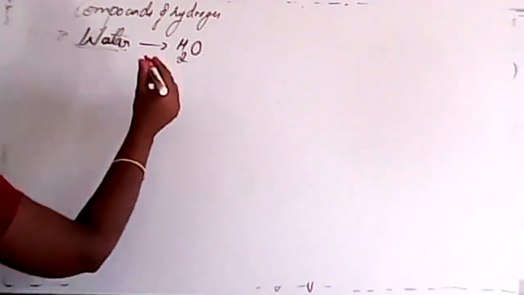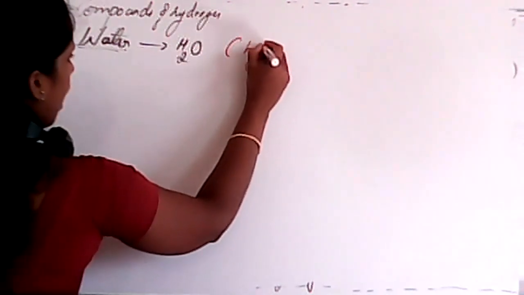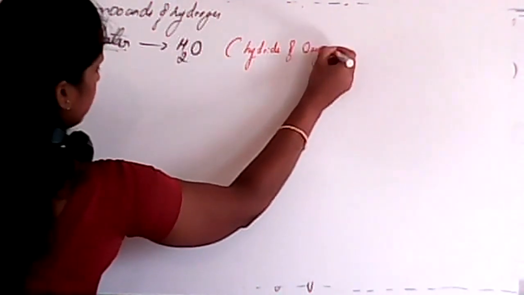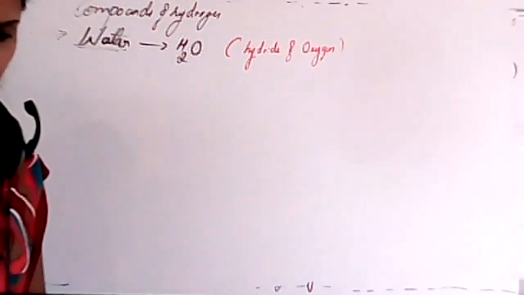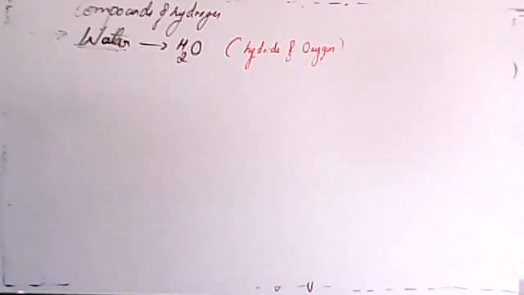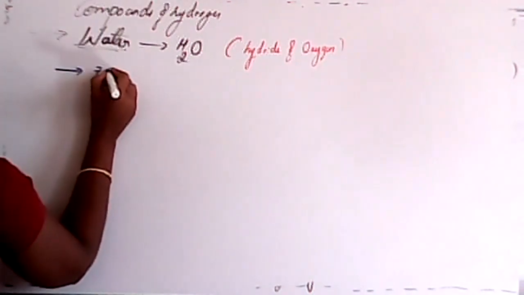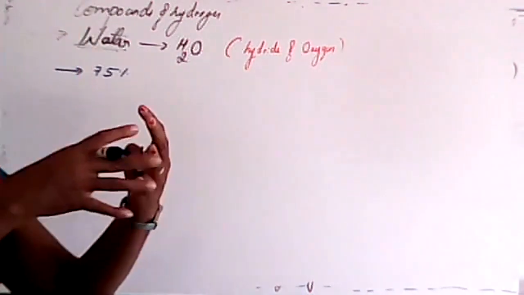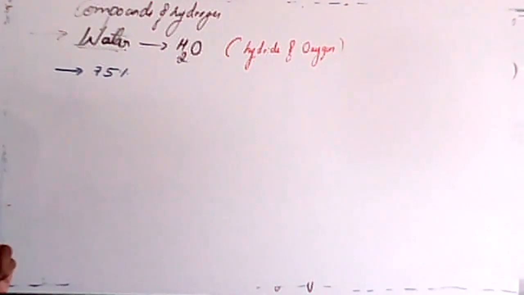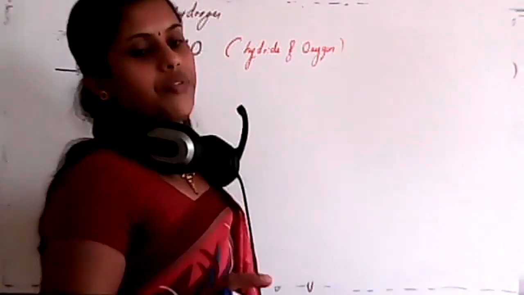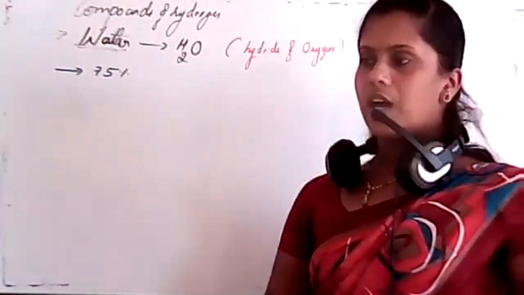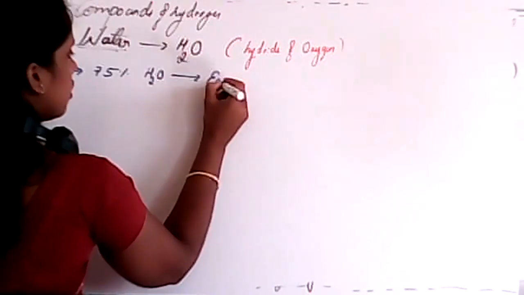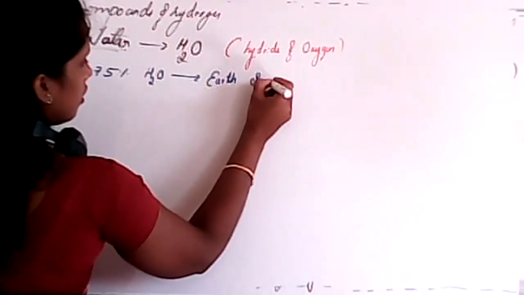See, it is an important hydride. It is a hydride of oxygen. Student, around 75% of Earth is filled with water, isn't it? So Earth's surface is around 75% water.